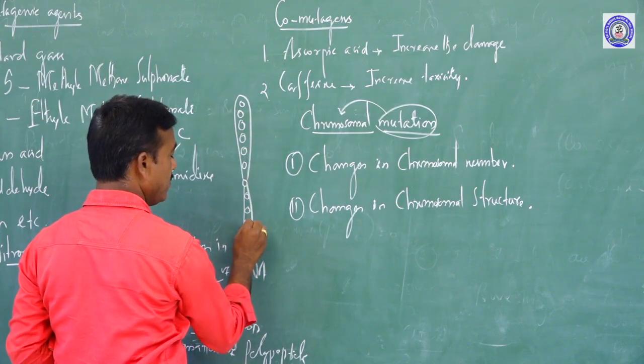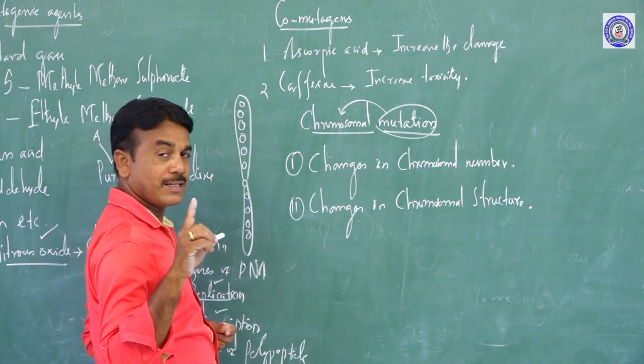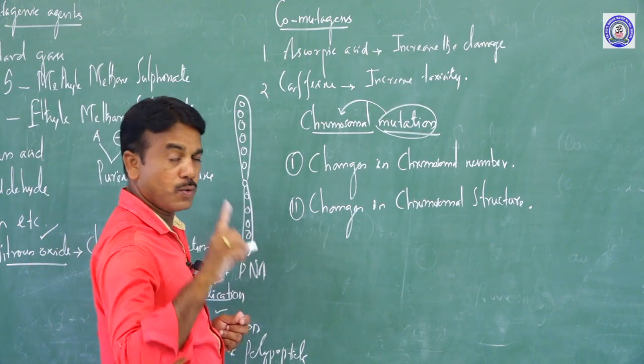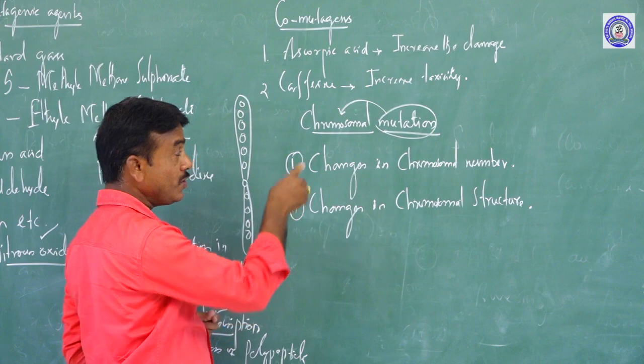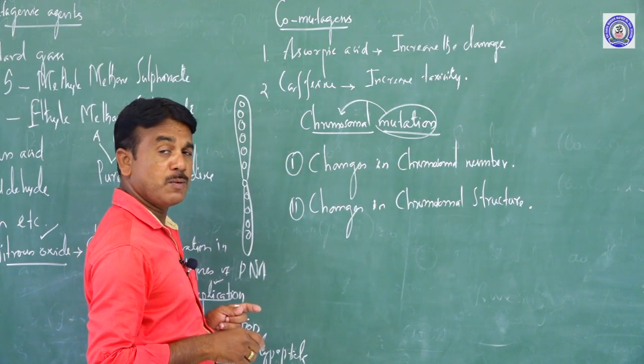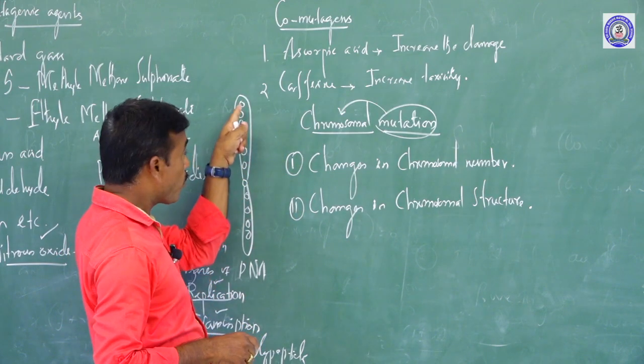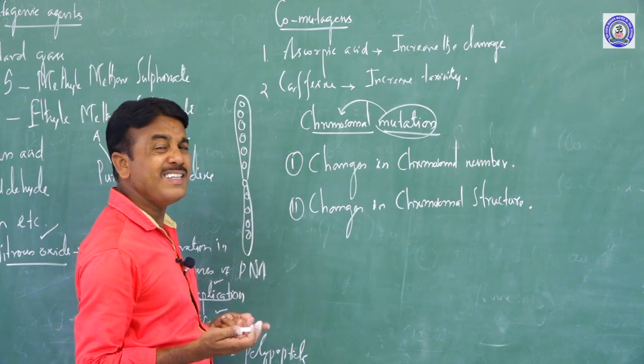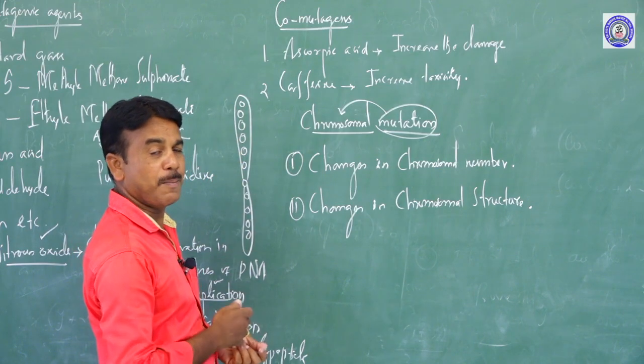Gene mutation occurs at a particular locus alone. But chromosomal mutation means the chromosome, which contains many genes, is affected.